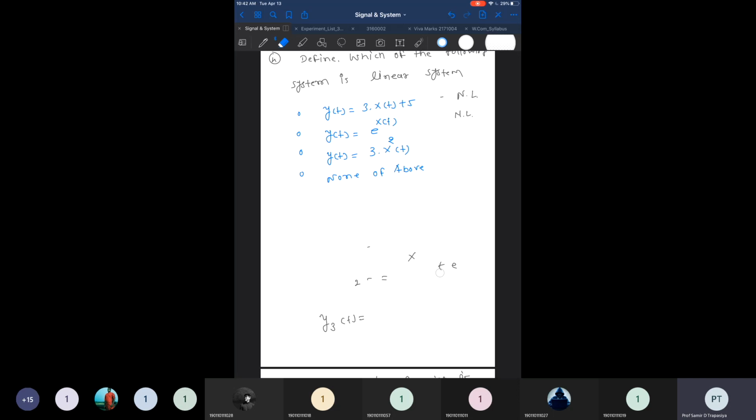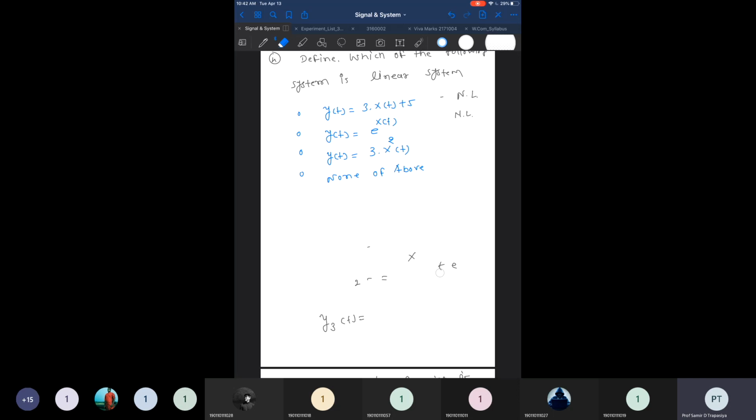y1 of t is 3 times x1 square of t and y2 of t is equal to 3 times x2 square of t. And if we combine these, y1 of t plus y2 of t is equal to 3 times of x1 square of t plus x2 square of t. And if we find y3 of t by applying the combined input, combined input means 3 times of x of t is replaced with x1 of t added with x2 of t, that is the square. So this will not match, equation 1 will not match with equation 2. So it means the system is again nonlinear.